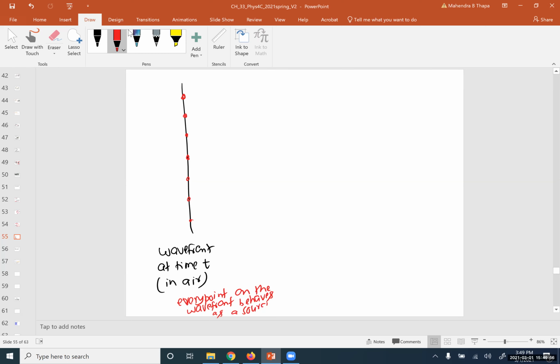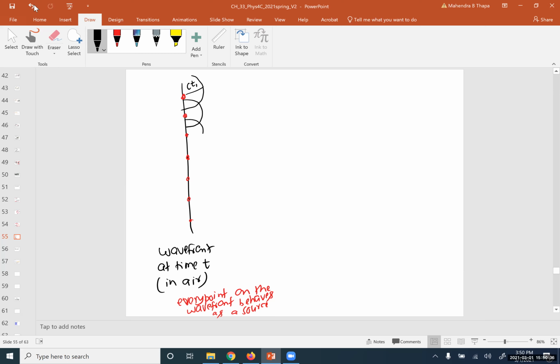This means after a certain time, the source's light spreads out forward, say it will be here. We are talking about time t1, so it makes spherical wavelets of radius c t1. This also behaves as a source, so it again makes spherical wavelets.